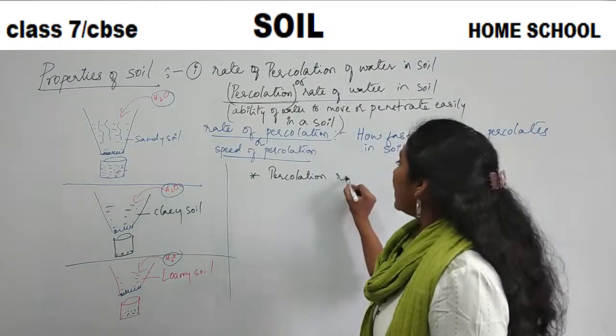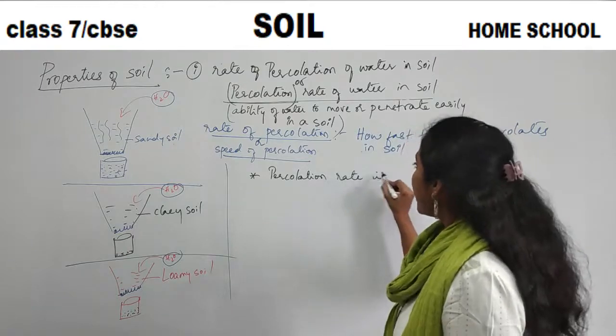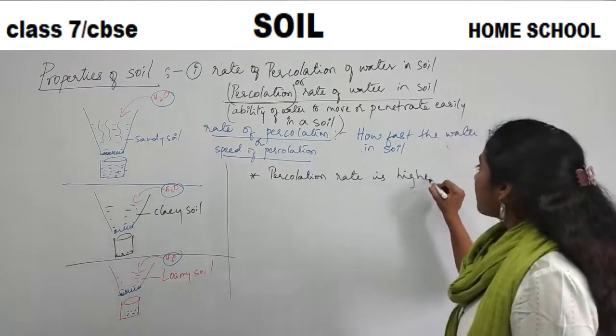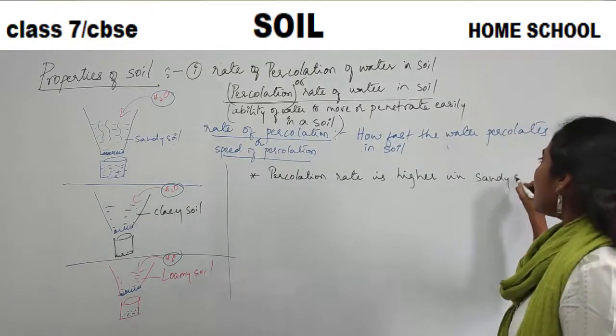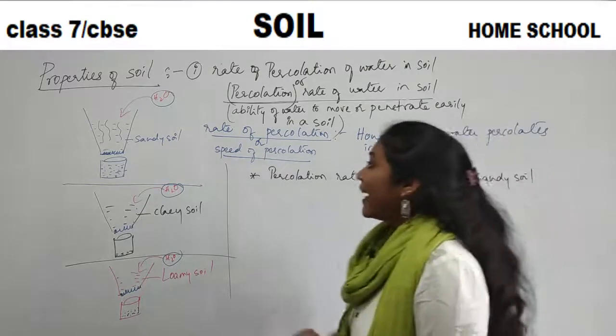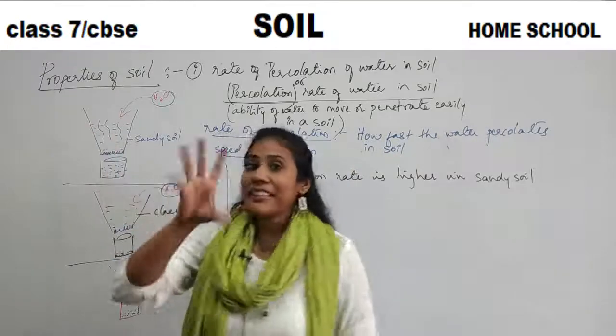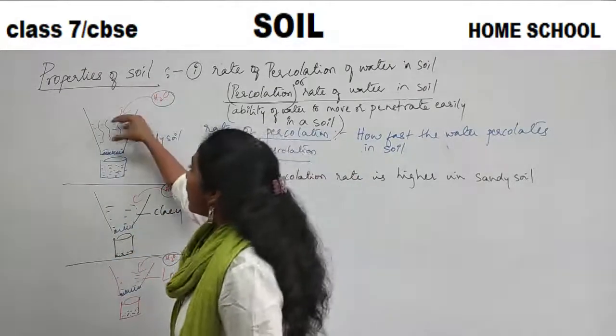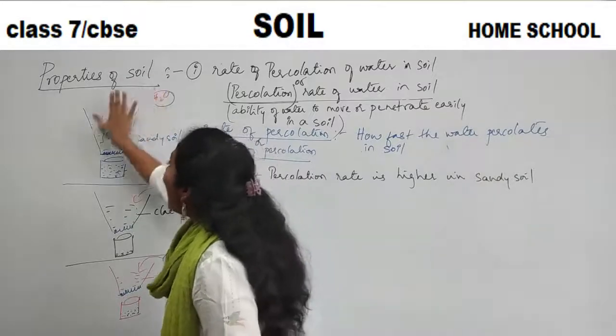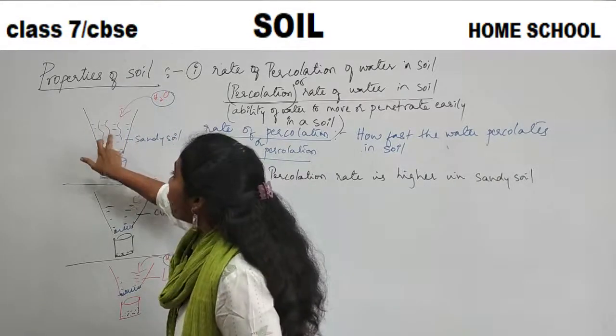So percolation rate is higher in which type of soil? Sandy soil. Because there are gaps between the particles in sandy soil. So when you pour water, maybe the entire amount of water will percolate.